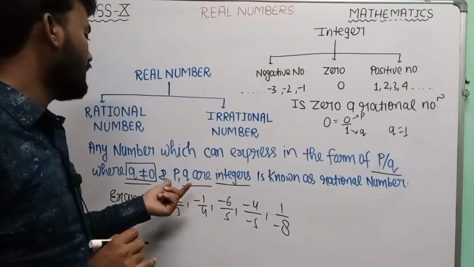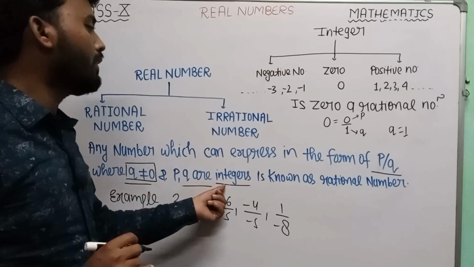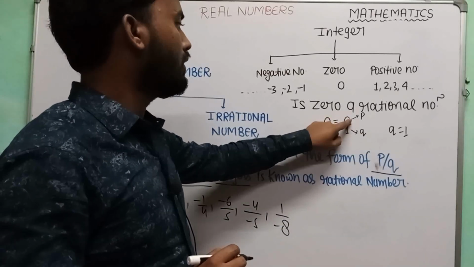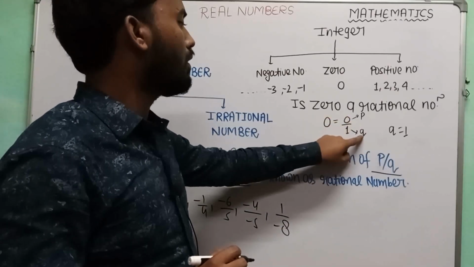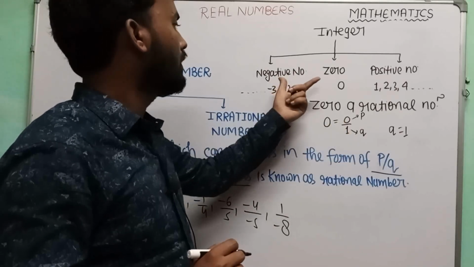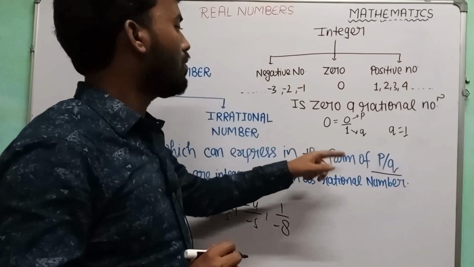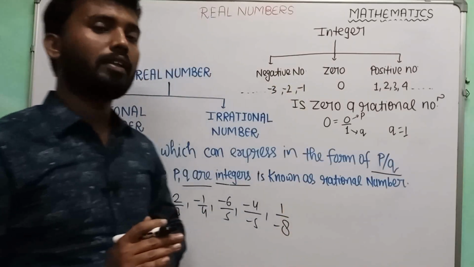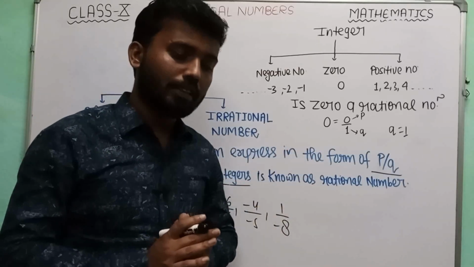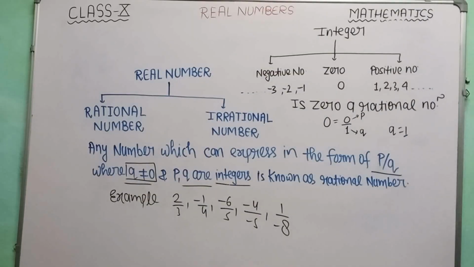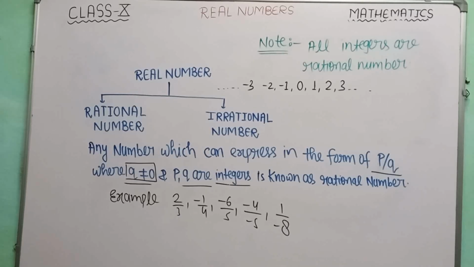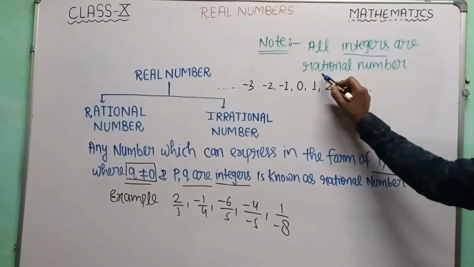Our third condition is that p and q both should be integers. Now see here, our p is 0 and our q is 1. Both numbers come from the set of integers. So our third condition is also satisfied. So in this way we say that 0 is a rational number. I think it is clear to everyone. Forget about 0. Even all integers are rational numbers.